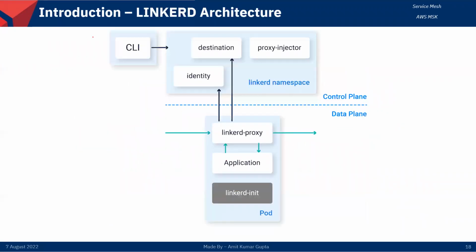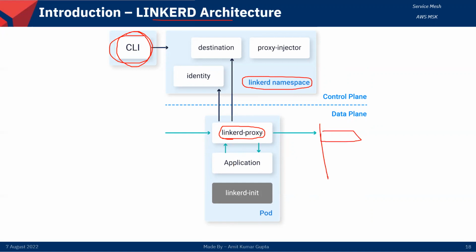Similarly, the Linkerd architecture is different, controlled only through the CLI. For the Linkerd proxy sidecar, it uses the Linkerd proxy provided by Linkerd, and it creates the Linkerd namespace, and everything is managed in that namespace. The same thing happens here: the Linkerd proxy communicates with the other pods' Linkerd proxies, and our application is running here. It runs in a similar way, and there are multiple components in the control plane, right?